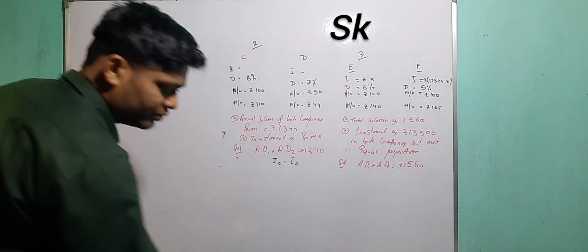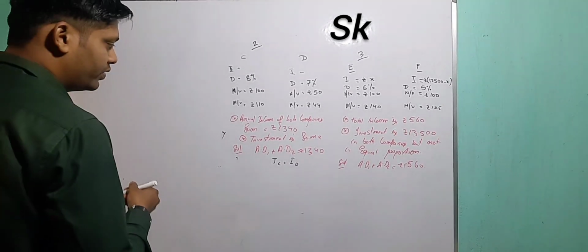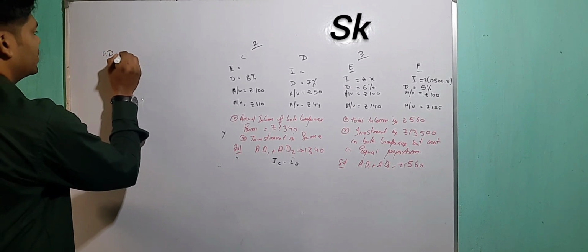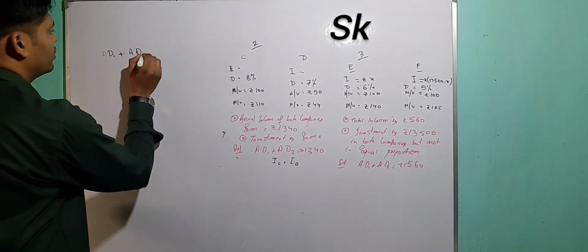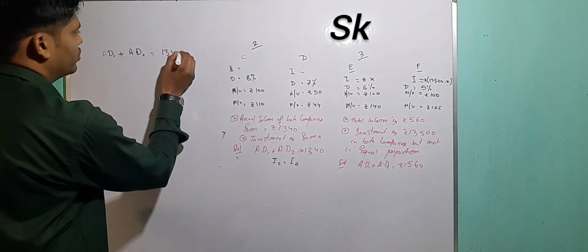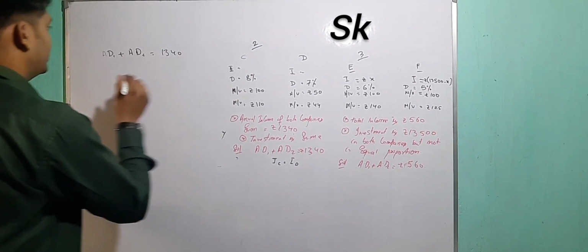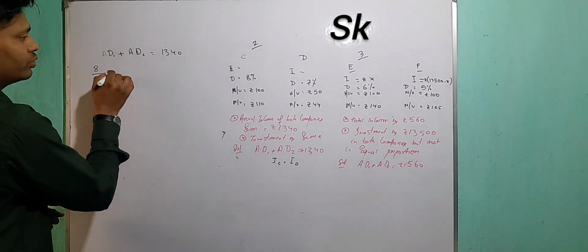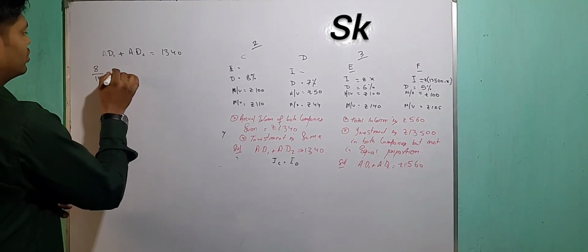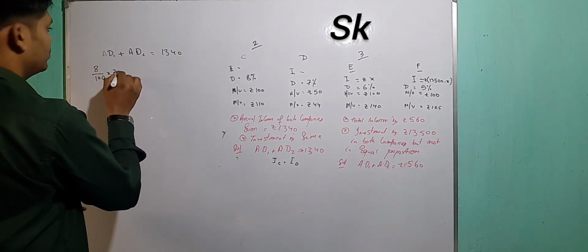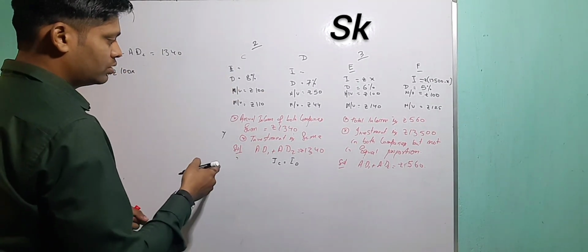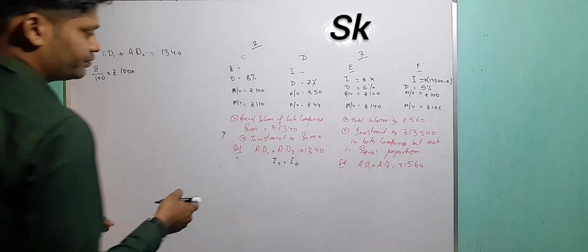So for this one, annual dividend of the companies: annual dividend 1 plus annual dividend 2 is equal to 1340. So how much? This is right. So 8 by 100 into rupees 100 into shares of nominal value. The shares we don't know. So how much? Investment is the same, na?